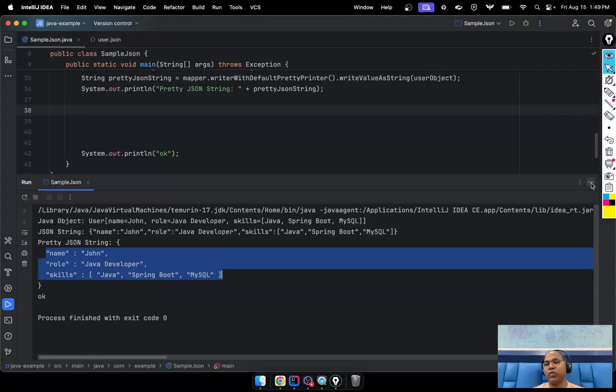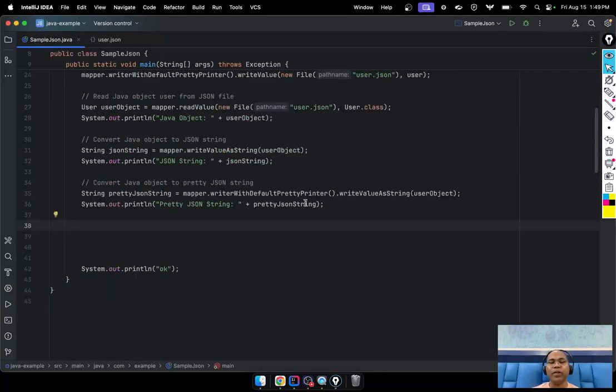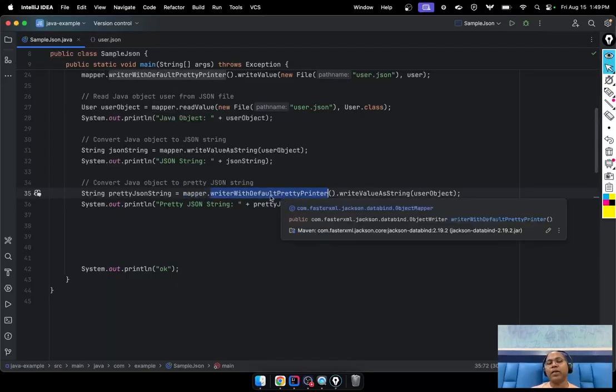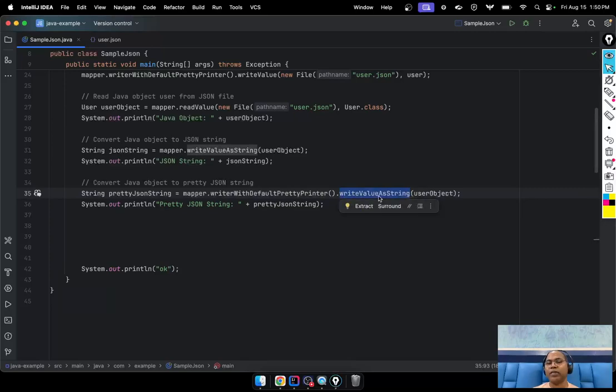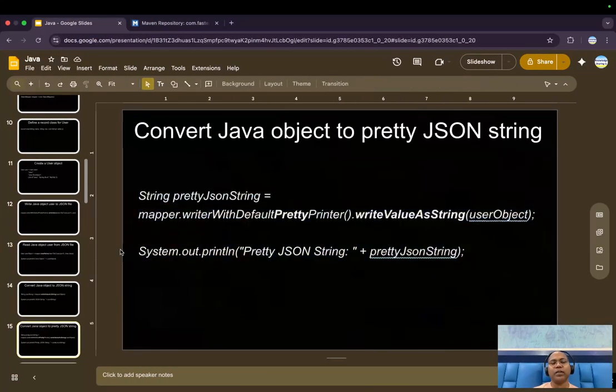Sometimes you want your JSON to be in a readable format, so you can use the object mapper's pretty printer method. So write with the default pretty printer and just say, hey, write value as a string and pass the Java object, and it gives you very formatted JSON. Good. So let's move to the next.